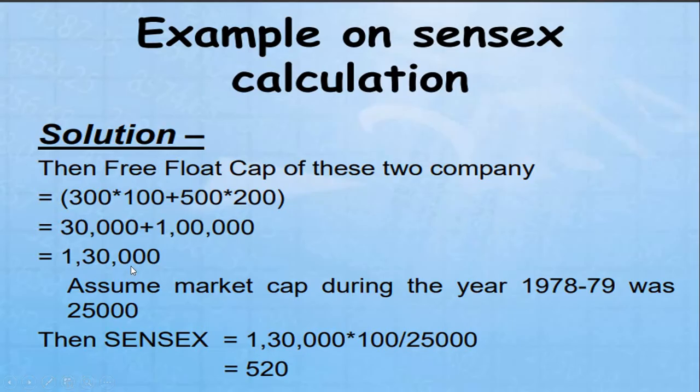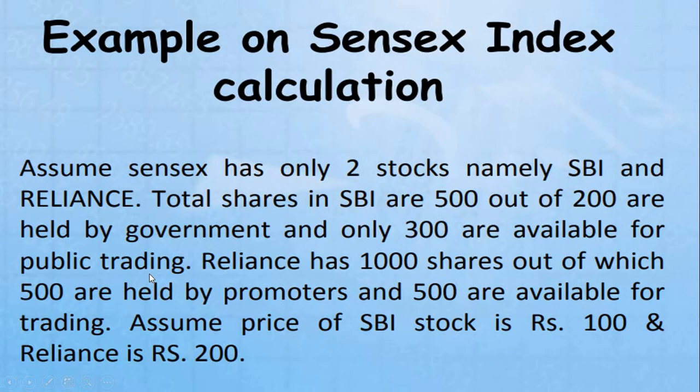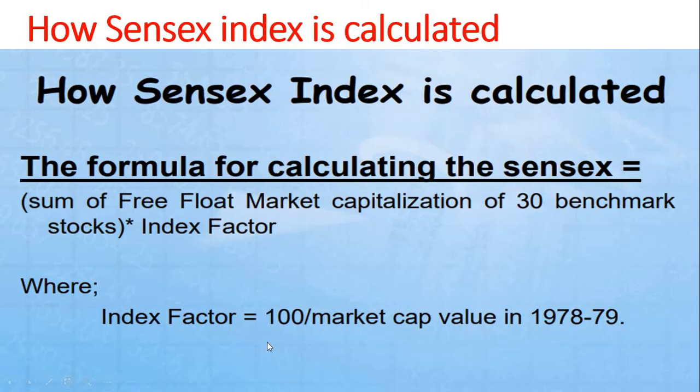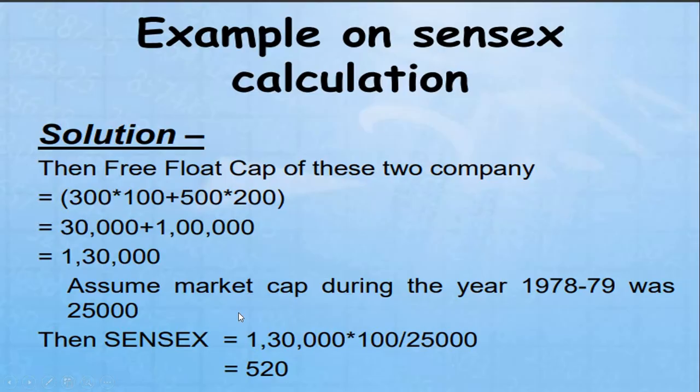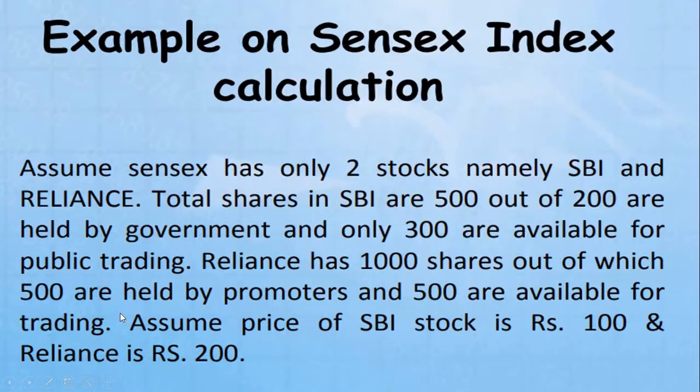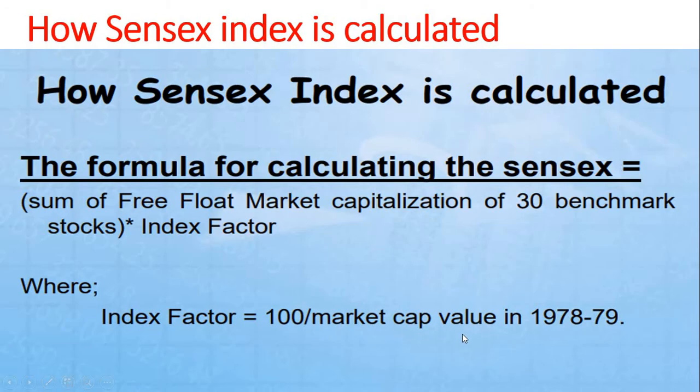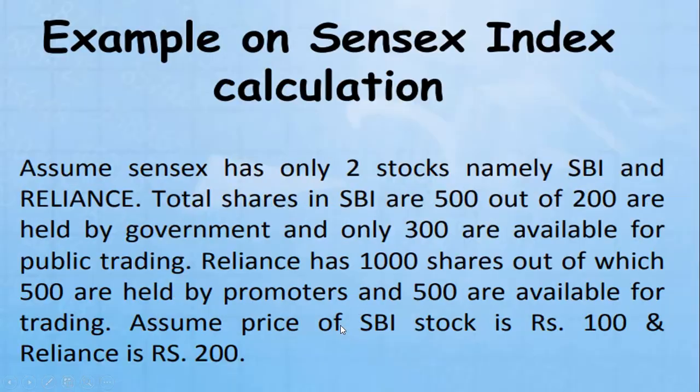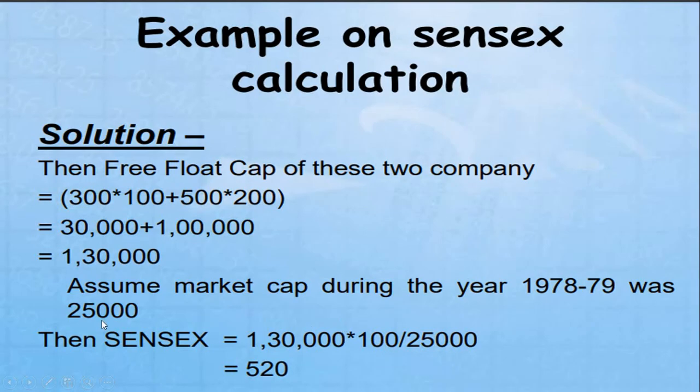Now let us move to the index factor. What is the formula? The index factor is what we are going to find out. Assume the market capitalization during the year 1978 and 79 was 25,000. That is the market capitalization value in the year 1978. The figure we have taken is approximately 25. Then we can calculate the Sensex. How?